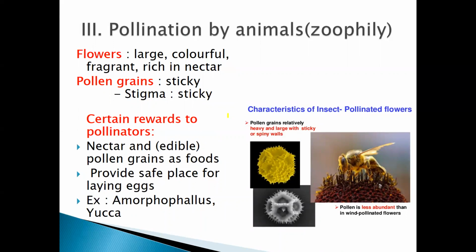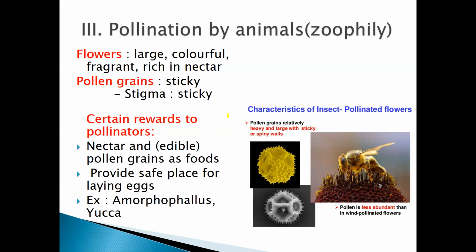Until now, we studied abiotic pollinating agents, namely water and wind. Now, when we study the biotic agents, we are going to study pollination by animals, and that is nothing but zoophily.